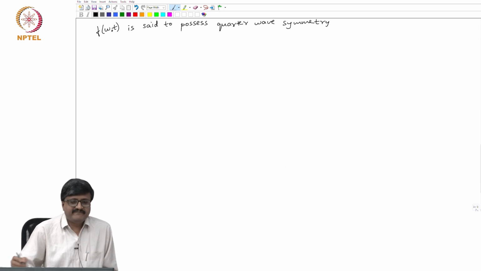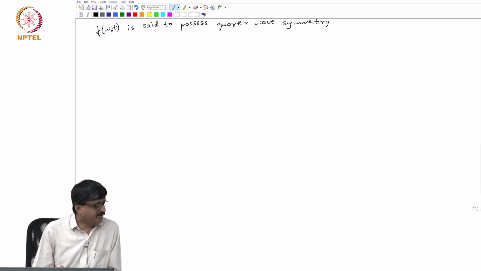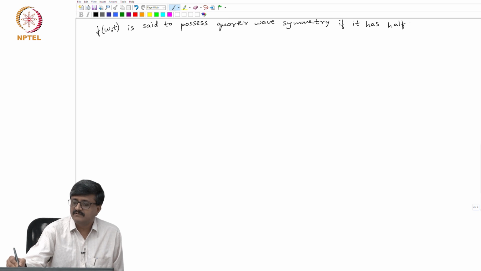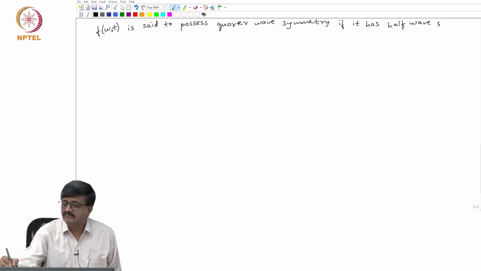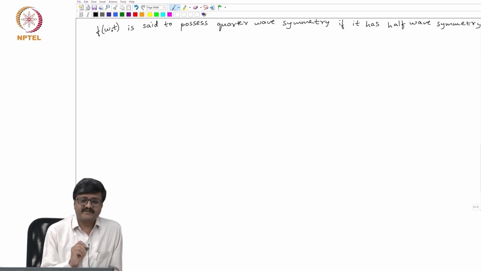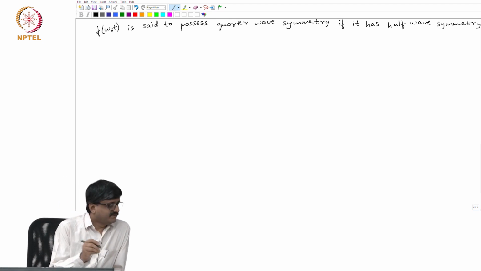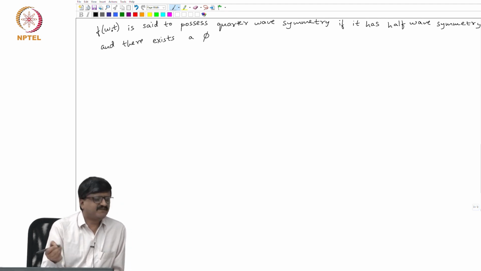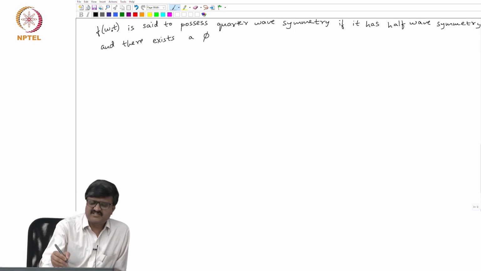So, by definition, f of omega o t is said to possess quarter wave symmetry if it has half wave symmetry, and I put one more condition, so that it has quarter wave symmetry in addition to half wave symmetry, and there exists a phi, some real number, there exists a phi such that.